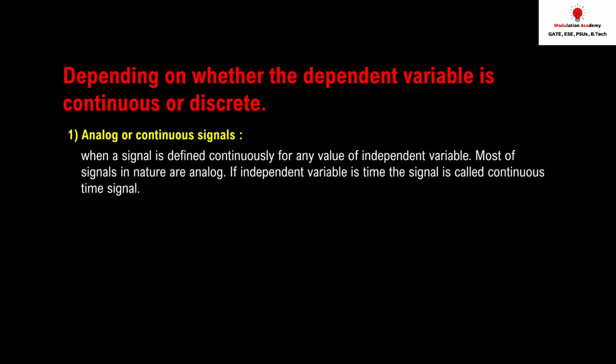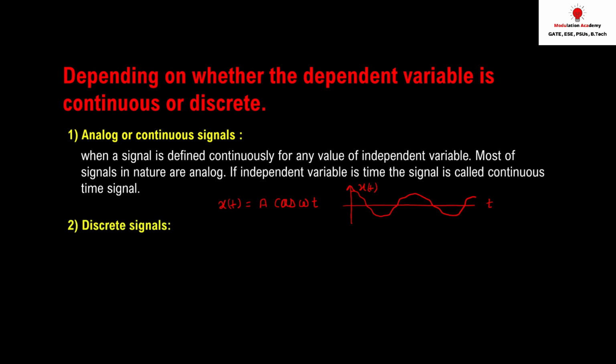If I say x of t is equal to a cos omega t, and I plot that, you can see it's continuous in nature. You can find the value of this function at any time. You didn't see any kind of discontinuity in the graph, so that signal is called an analog or continuous signal.